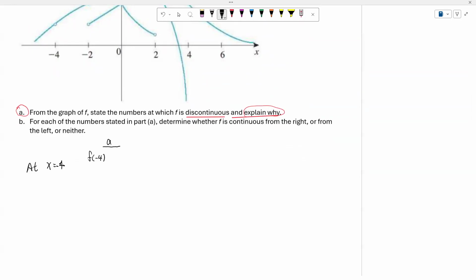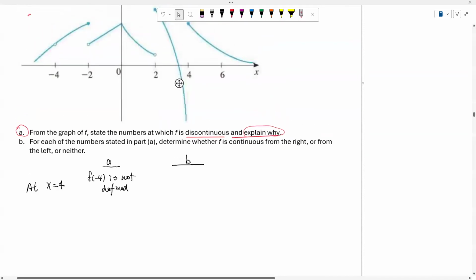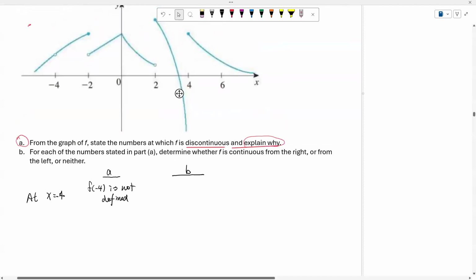we found that f of -4 is not defined. Okay. This is the reason why x equal to -4 is discontinuous. Then now, let's check if the function is continuous from the right, from the left, or neither. Okay.